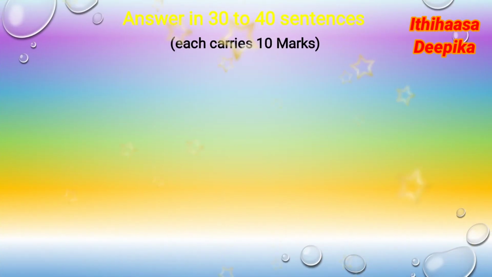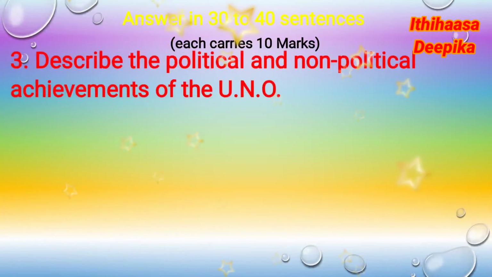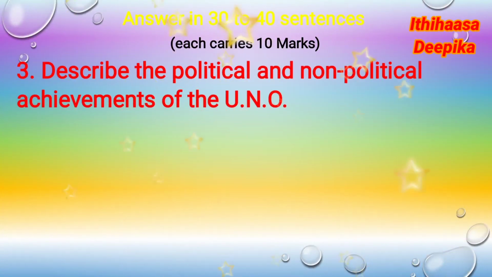Part 4. Answer in 30 to 40 sentences. 10 marks question. Question number 3, according to your textbook: Describe the political and non-political achievements of the U.N.O.